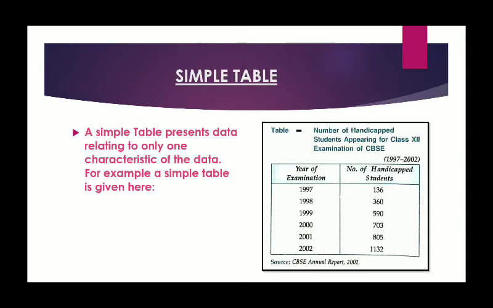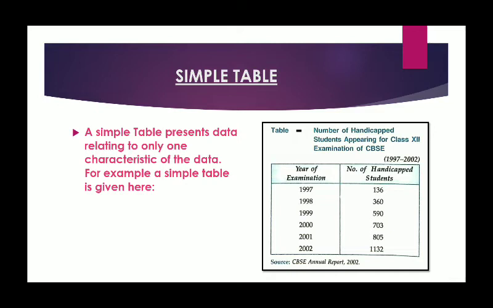Simple table. Simple table means a table which presents data relating to only one characteristic of the data. For example, a simple table is given here on the screen, which shows the number of handicapped students appearing for class 12 examination of CBSE in the years 1997 to 2002. So this table shows two columns. The very first is the year of examination, and the second shows the number of handicapped students appeared in each particular year from 97 to 2002.